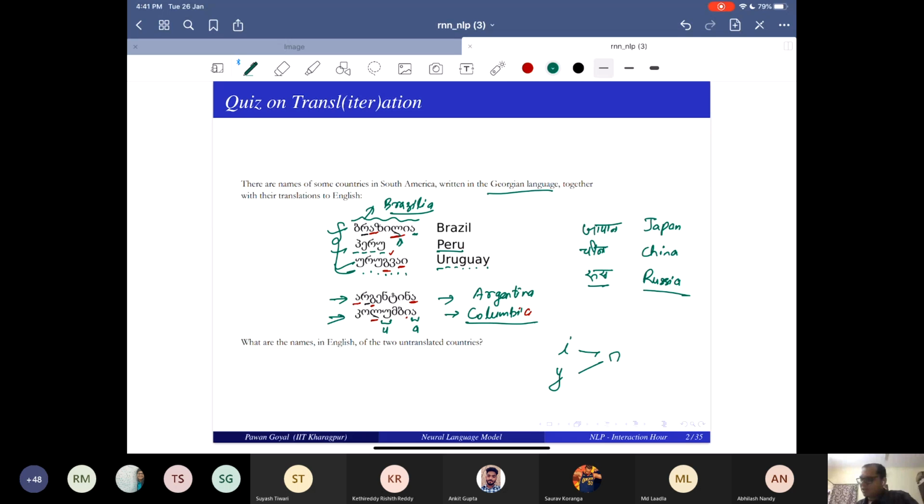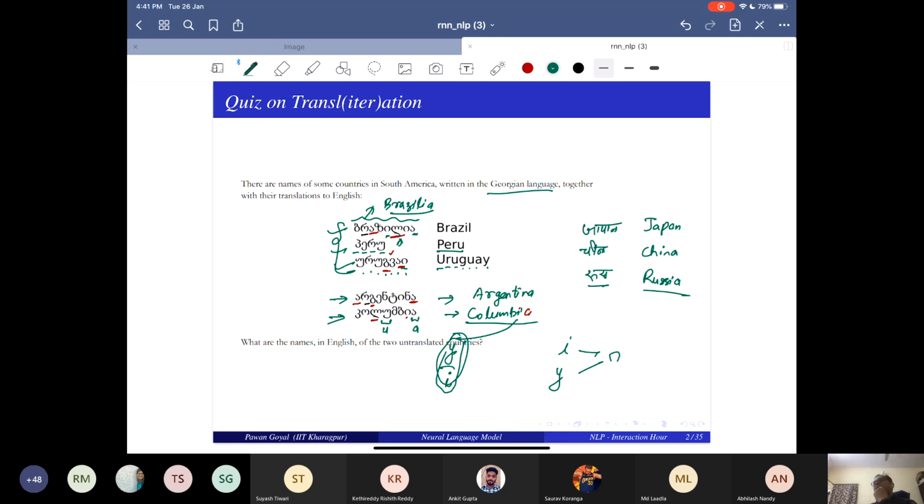And why is that? Because in this language, Y and I might have the same representation. That is very much possible, and they have a similar sound, right? Y and I, Colombia. That happens a lot with many languages. So for I you get the same character, and for Y you get the same character.